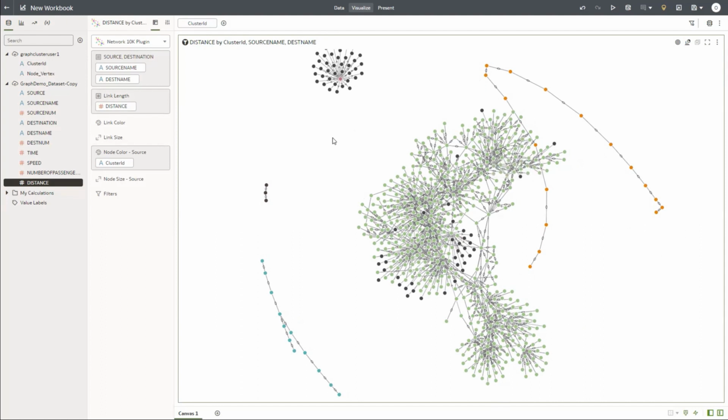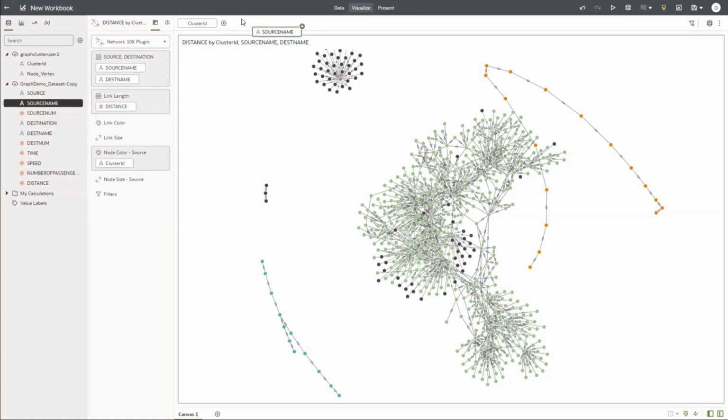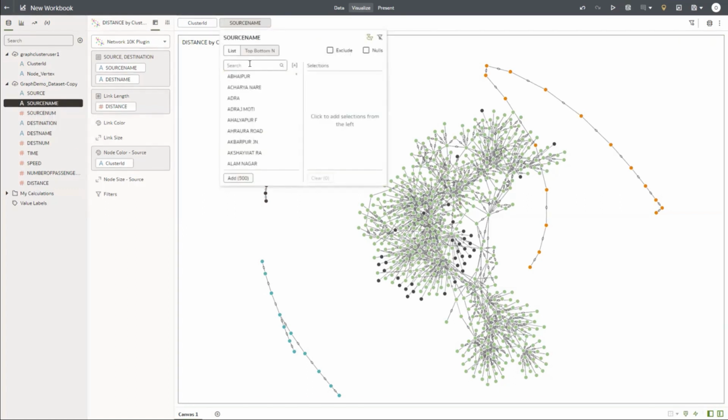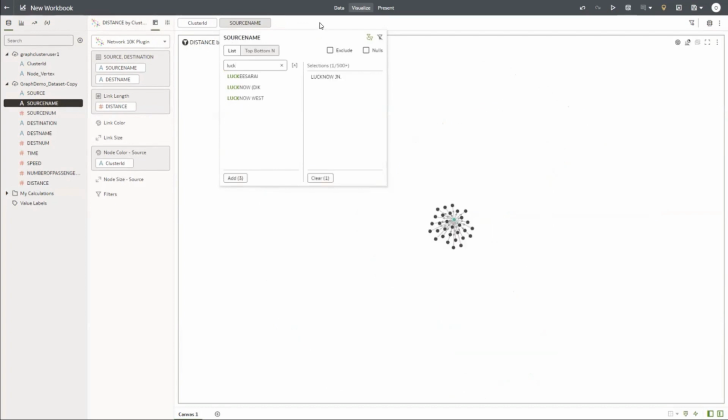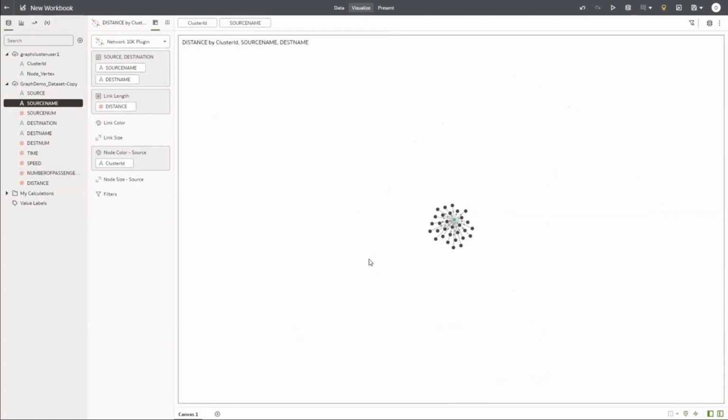Now let's say I want to understand for a given train station, what are the other stations connected to it? All I need to do is drag and drop the source name into the filter and start typing Lucknow, right? L-U-C-K. I've just used a simple destination name for you to follow, and select Lucknow Junction. The moment I do, I can just click outside so that I see the full screen.